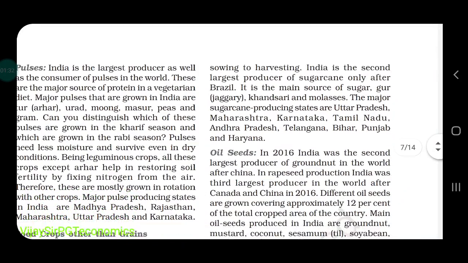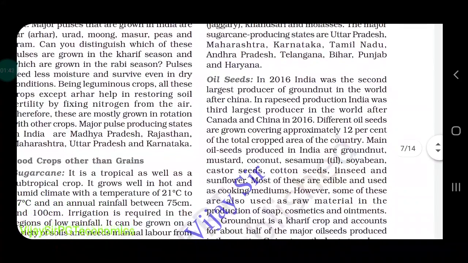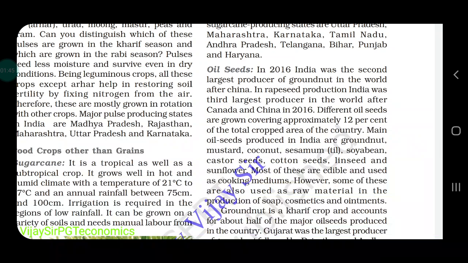Now next is oil seeds. Oil seeds means the seeds which give you oil. In 2016, India was the second largest producer of groundnut in the world after China.